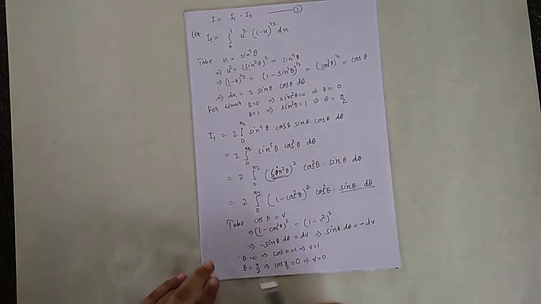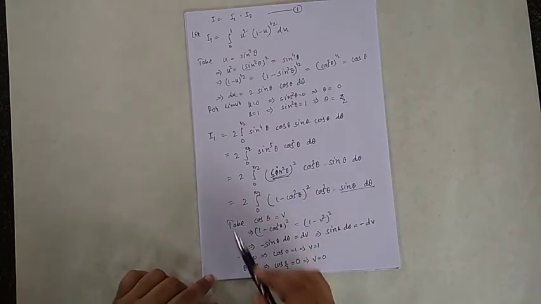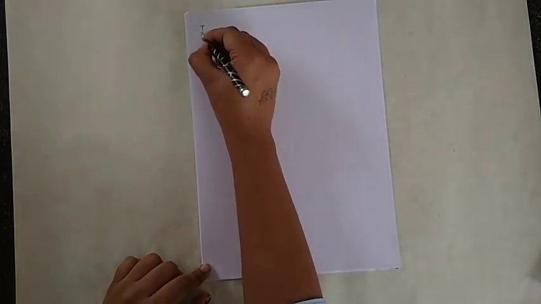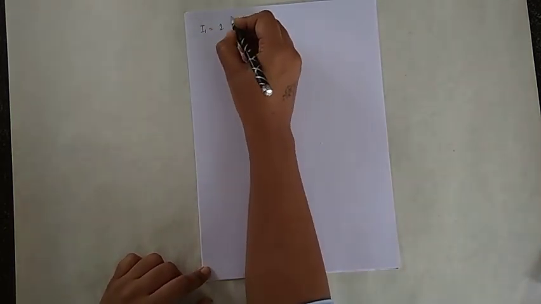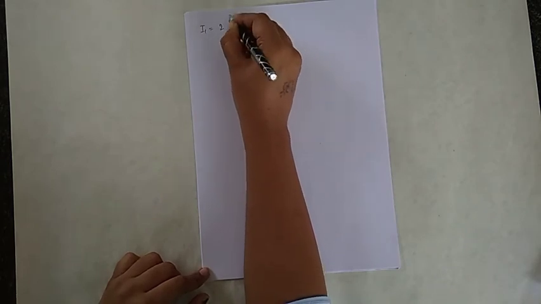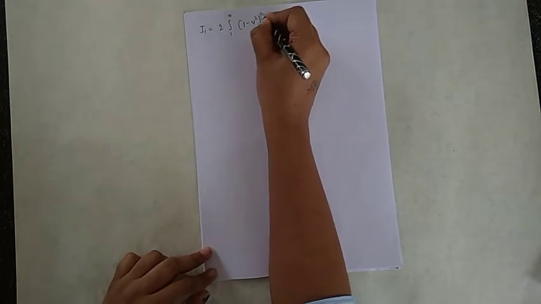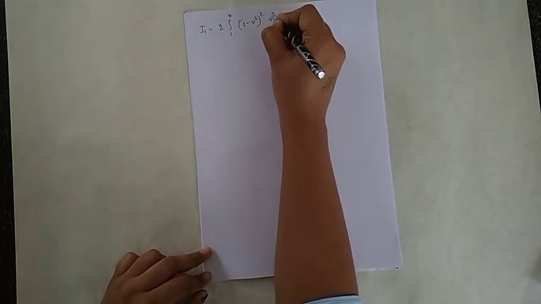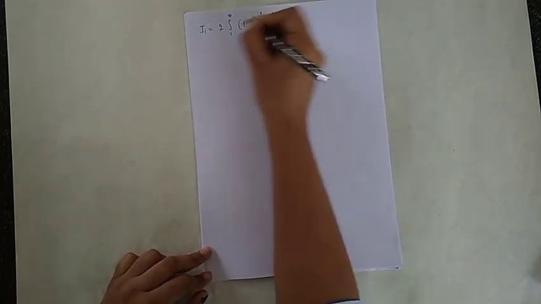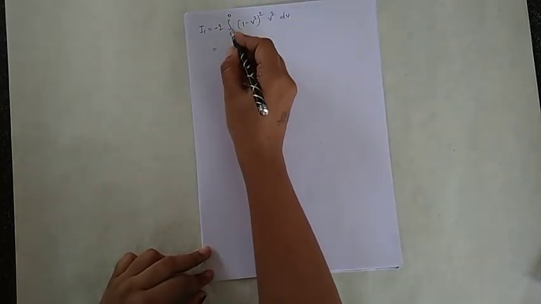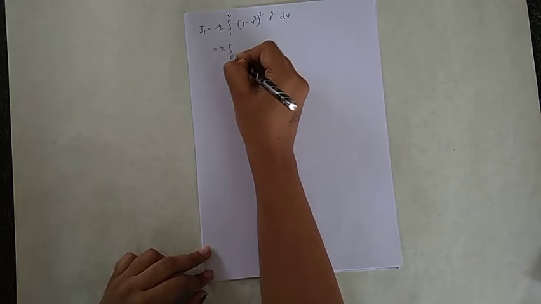So put this substitution in I1. We get that I1 is equal to 2, from 1 to 0, 1 minus v square to the power 2, v square into minus dv. Apply the minus to the integral, the limit will change to 0 to 1.